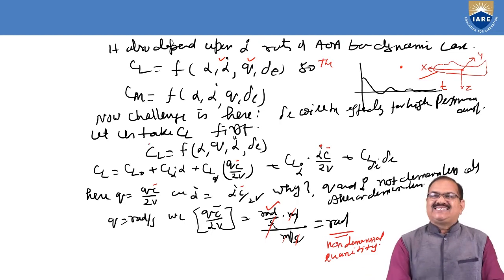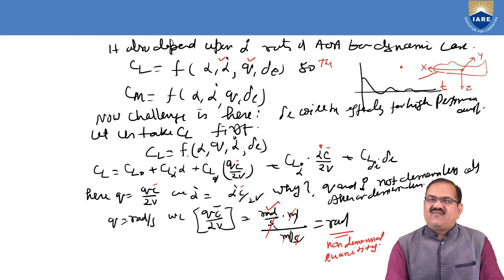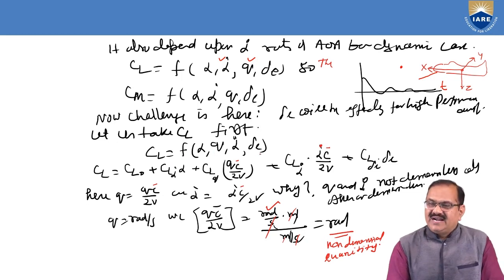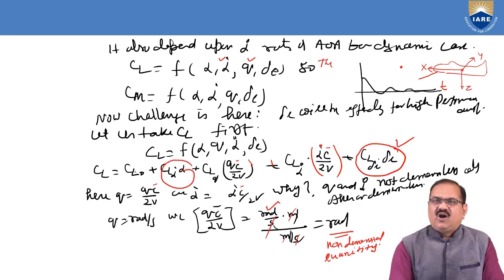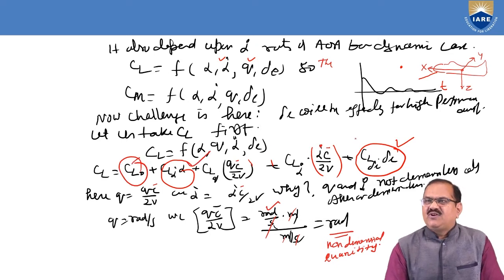Okay, so here we can see that CL is a function of alpha, Q, alpha dot and delta E. If we expand it using a Taylor series, CL is equal to CL naught plus CL alpha into alpha plus CLQ into Q. Here we use QC bar by 2U, plus CL alpha dot into alpha dot C bar by 2V, plus CL delta E into delta E. You are aware of this. We have worked on this; in our stability case, we know this very well.